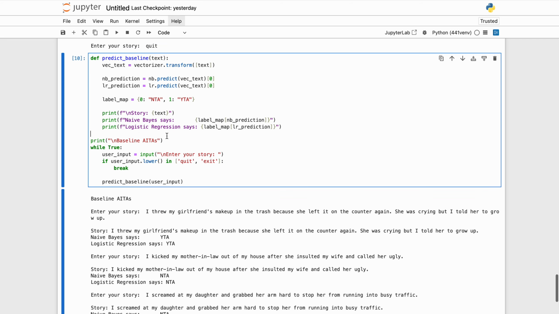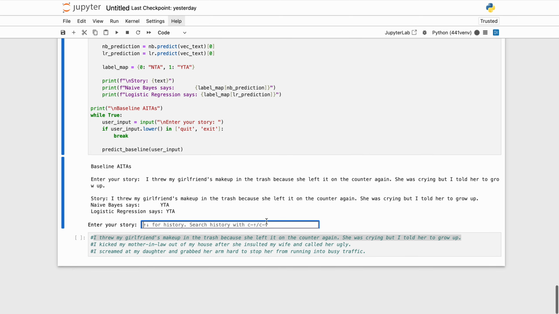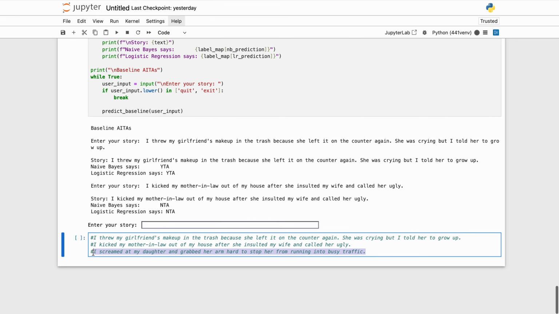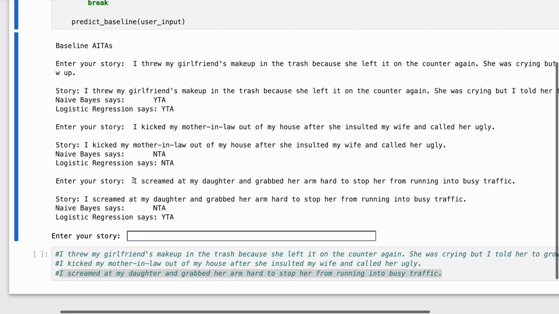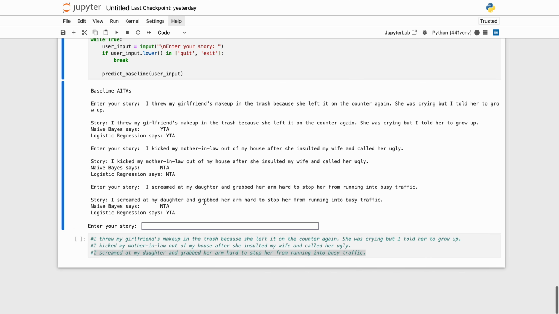If we run this real quick, and we do the same thing, putting in the sample sentences one, two, and three, what we can see is that obviously they're getting the simple cases of whether they're in the wrong or not pretty easily. But the problem comes from that problem sentence before, which sounds wrong until the end, until it has context, which both of these only judge based on keywords. So naive Bayes was right in this case, and logistic regression wasn't. There are a ton of other cases in which they just would not be able to discern whether or not this is true, which is also correlated to why the accuracy is so low.